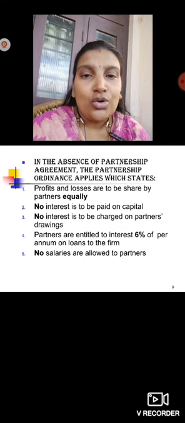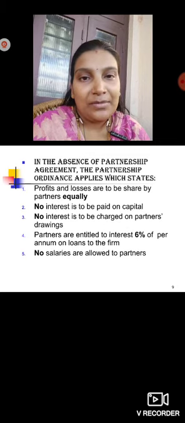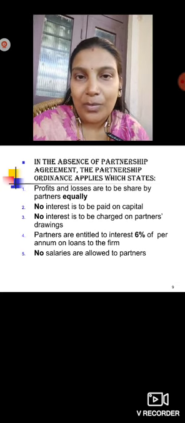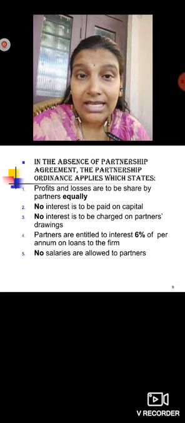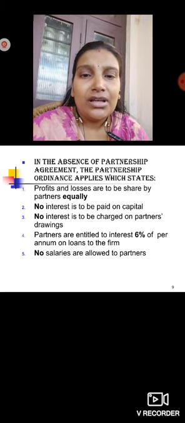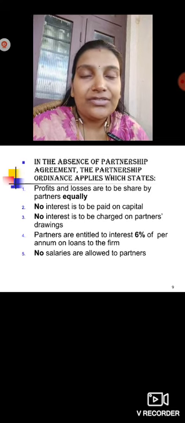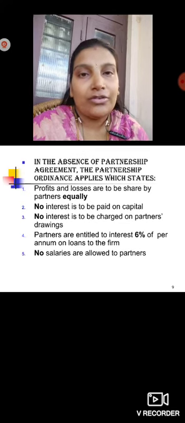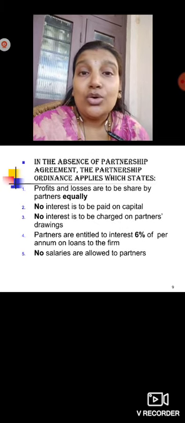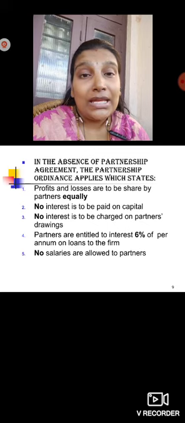And second, no interest is to be paid on capital. No interest is to be charged on partners' drawings. Fourth, partners are entitled to 6% per annum interest if they have given any loan to the firm. And lastly, no salary is to be allowed to any partner.